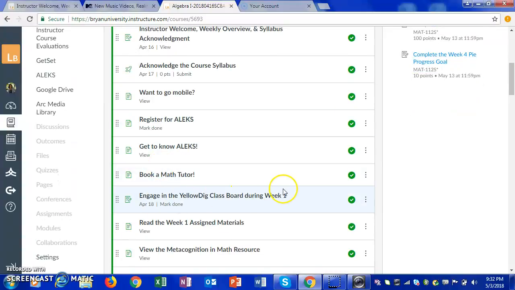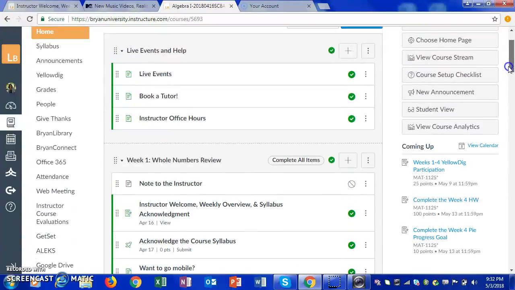In our course, we also have Yellow Dig. In order to contribute to Yellow Dig, you go over here in this area to post your intro post. In this area, I will post all announcements for our course. Those announcements should go straight to your email, so you'll be able to see them.